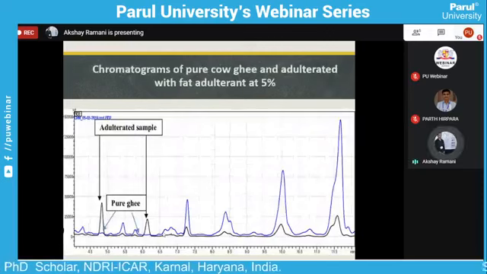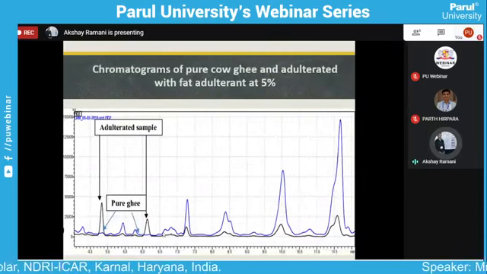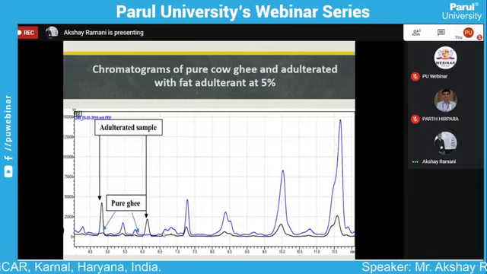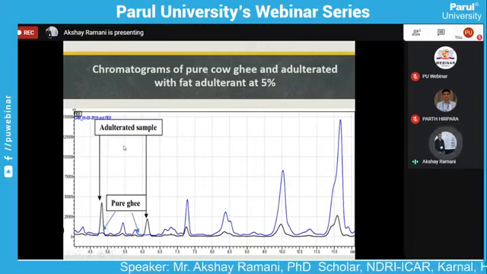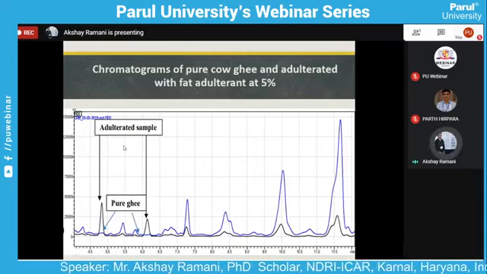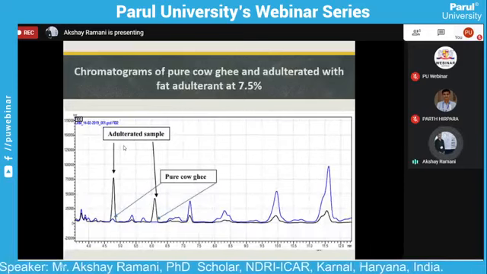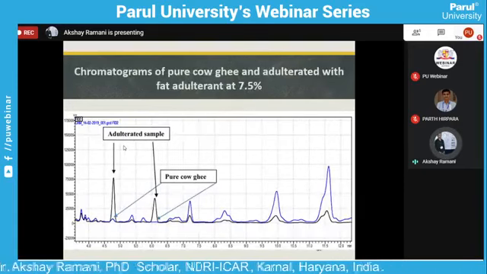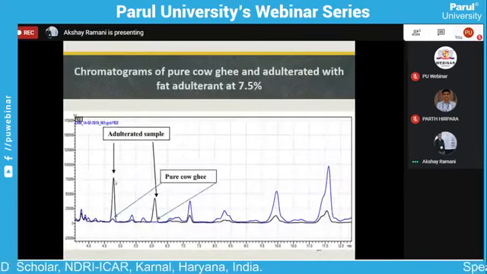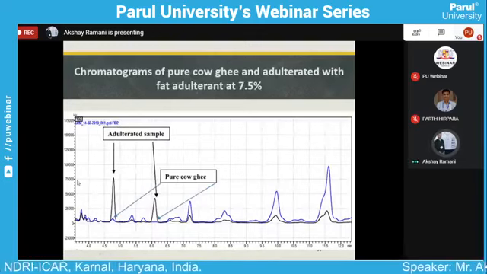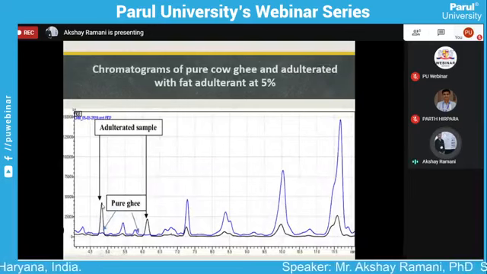Now we saw the chromatograph of the pure ghee sample and the ghee adulterated with 5% of the adulterant oil, as an RM oil. Here the blue line indicates the pure ghee sample, and the black line is the adulterated sample. Here we saw the concentration of the adulterated sample is low. The sharpness of the peak is lower than the previous slide. Here the peak area is around 75,000, and here it is around 45,000 for the adulterated ghee sample.